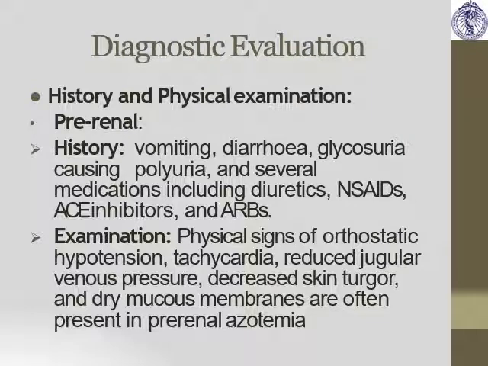Diagnostic evaluation, pre-renal: the most important thing is history and physical examination. In the history, you have to ask whether there is severe vomiting or diarrhea. You should review the medications, whether the patient is on NSAIDs, ACE inhibitors, ARBs. On examination, you can see orthostatic hypotension and tachycardia, since the patient is dehydrated. You will find tachycardia, reduced jugular venous pressure, and skin turgor, which is usually less than 2 seconds. If it is greater than 2 seconds, the patient is severely dehydrated.